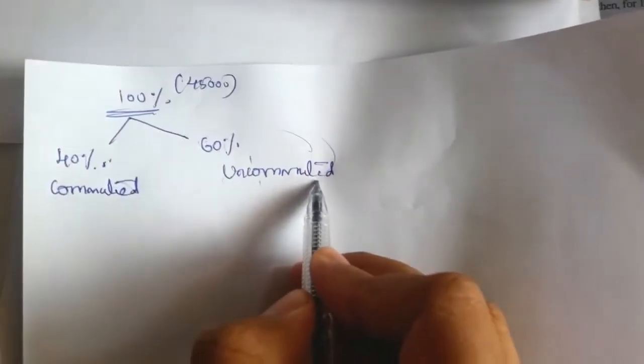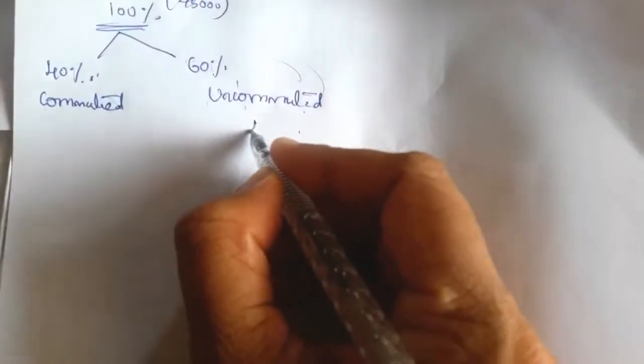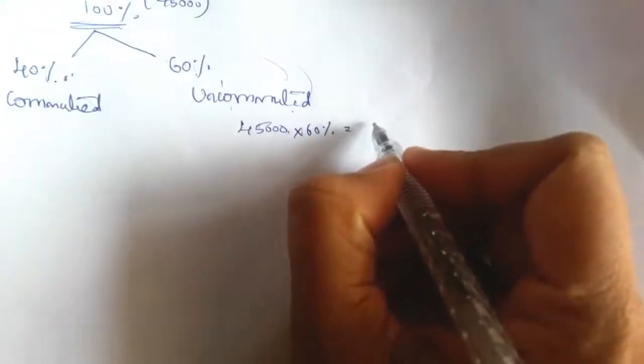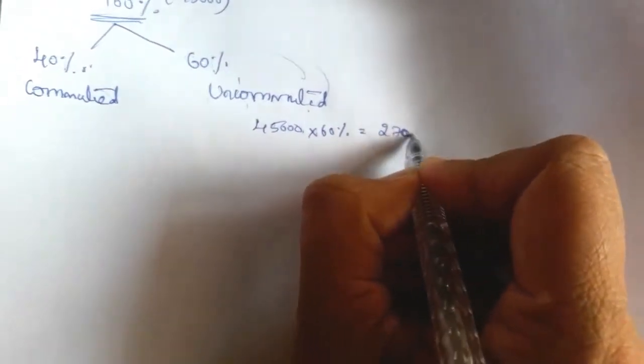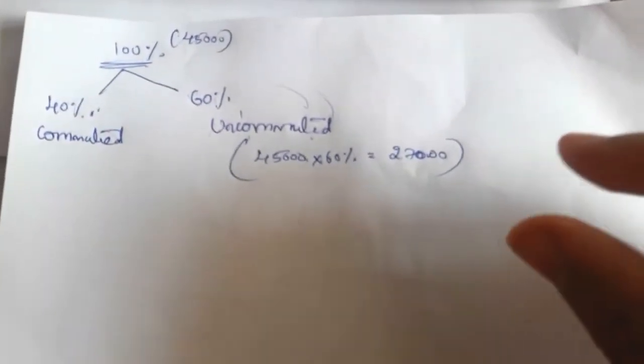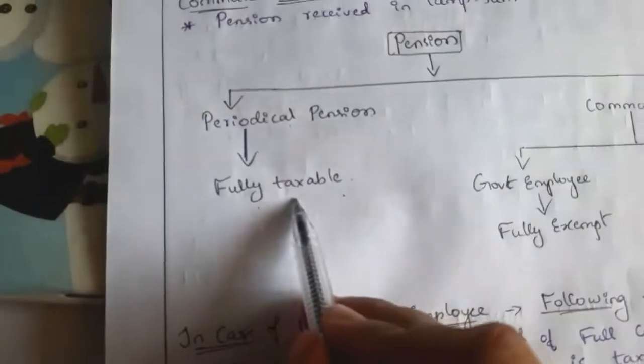If you want, you can calculate it: the total pension of 45,000 into 60% is the uncommuted pension, that is 27,000. So what is the rule? Uncommuted pension is fully taxable.